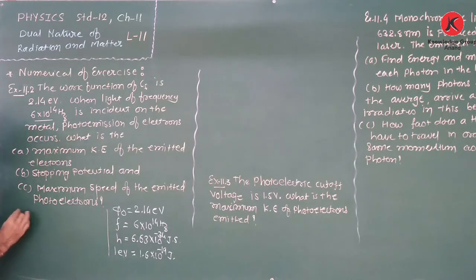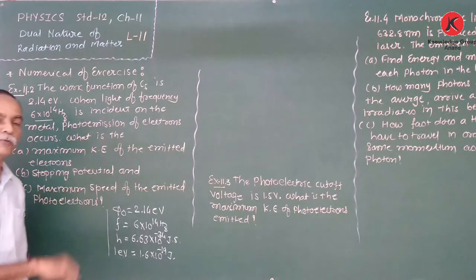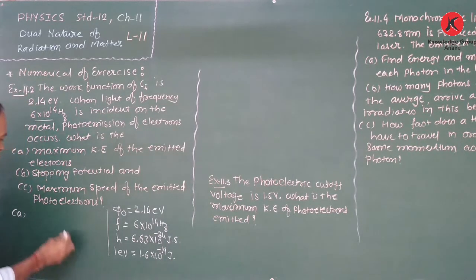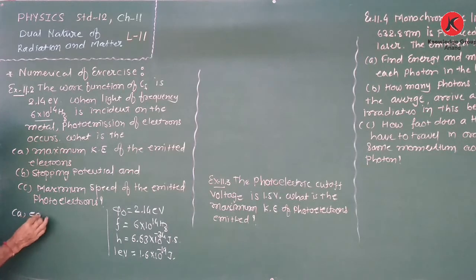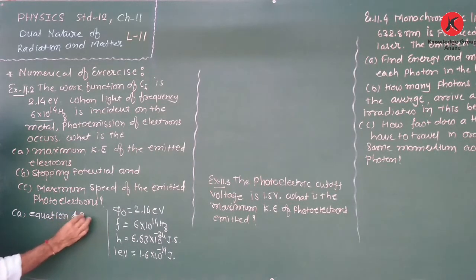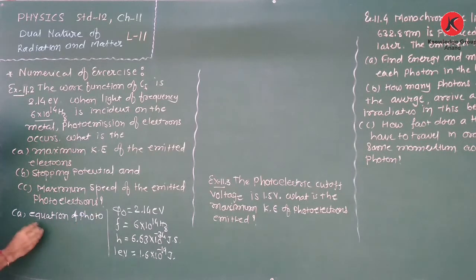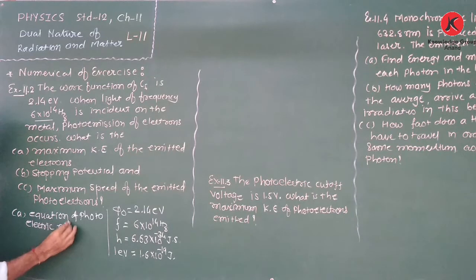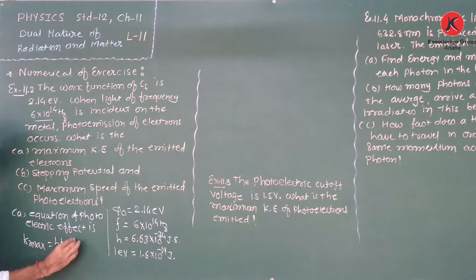First our aim is to find the maximum kinetic energy of the emitted electron. Therefore, from the equation of the photoelectric effect, K maximum is equal to hf minus phi 0.